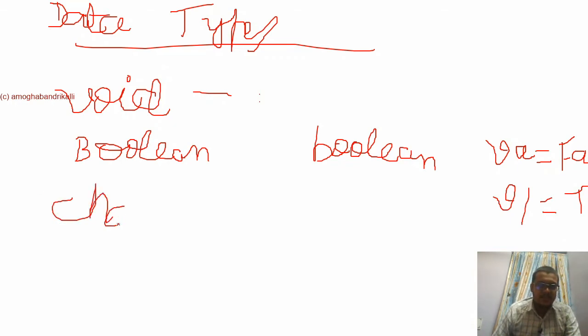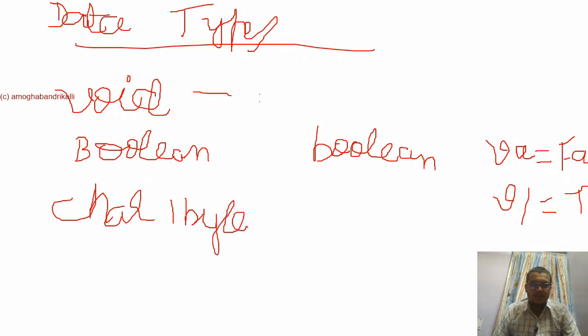So the next data type is char. The char is used to store 1 byte of memory. 1 byte means 8 bits.